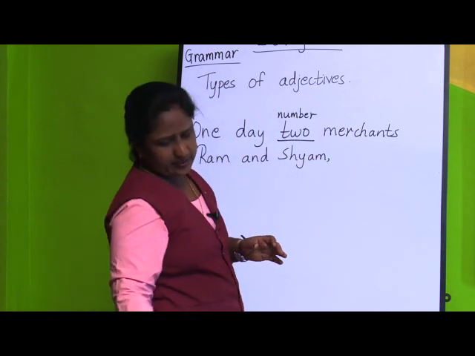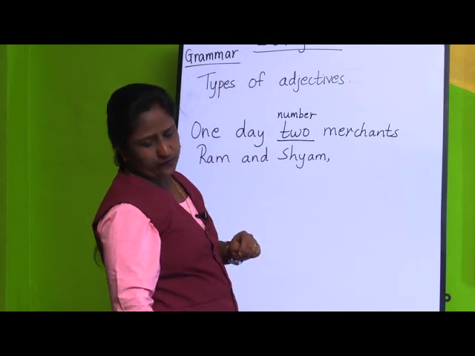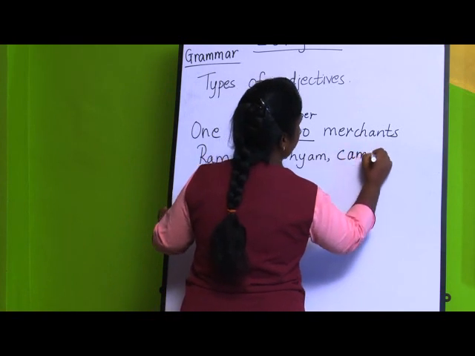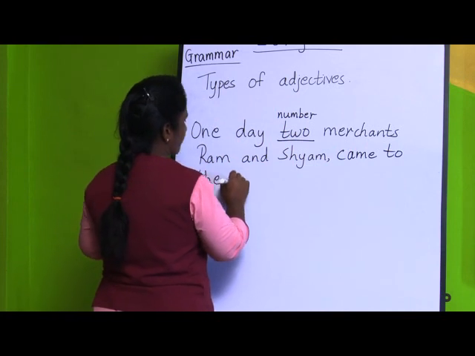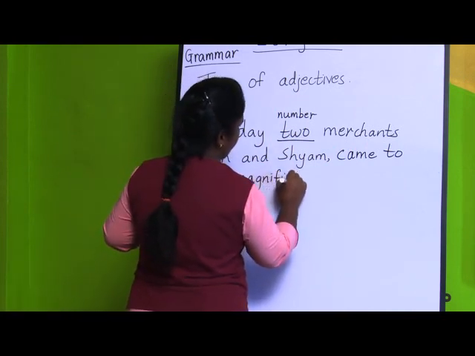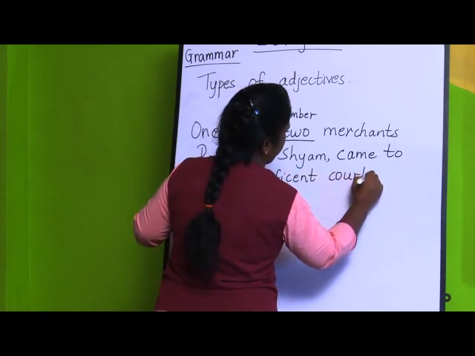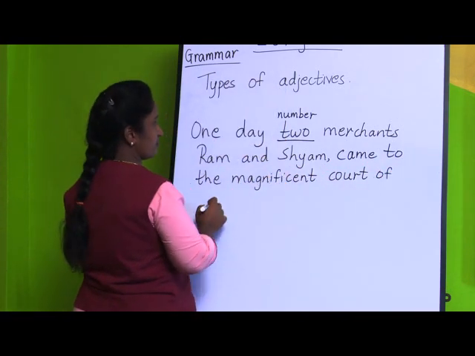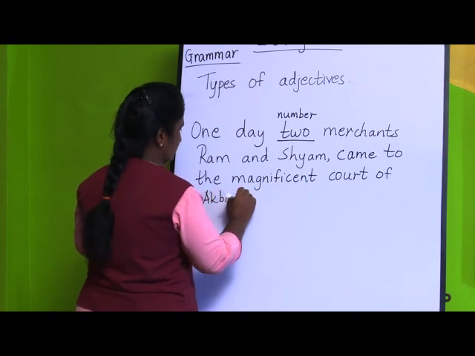Okay. Then if you move further, came to the magnificent court of Akbar. Magnificent means very attractive, or very amazing, like that.